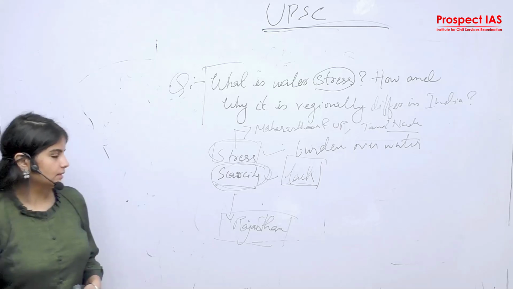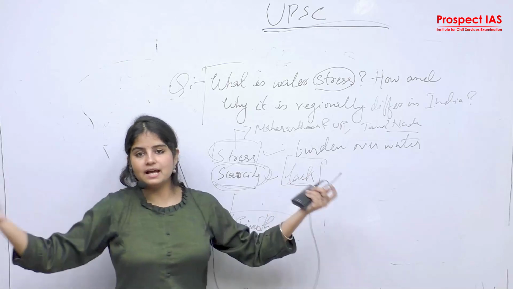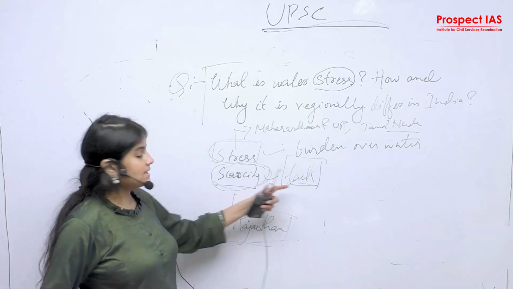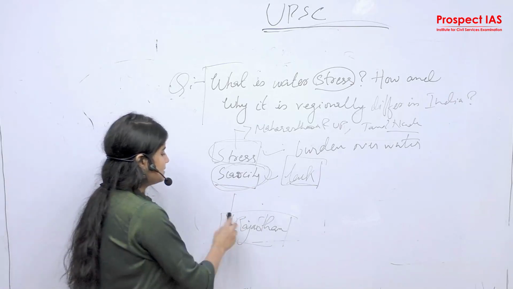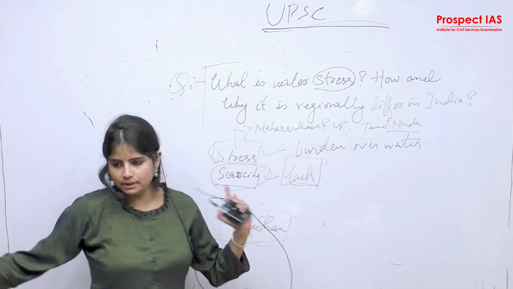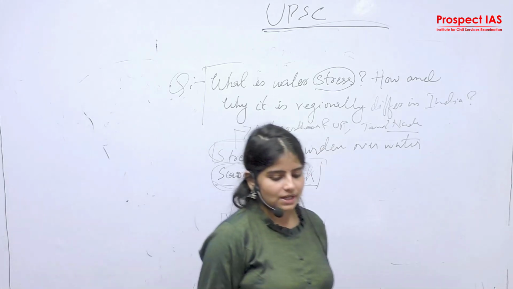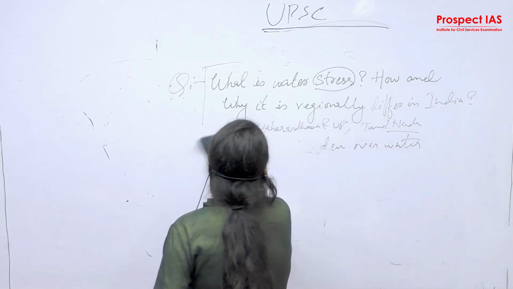Clear? Stress means where the burden over water is very diversified. Scarcity means lack, there is a deficiency of water. So water scarcity we can see in Rajasthan, and water stress we can see in Maharashtra, UP and Tamil Nadu.